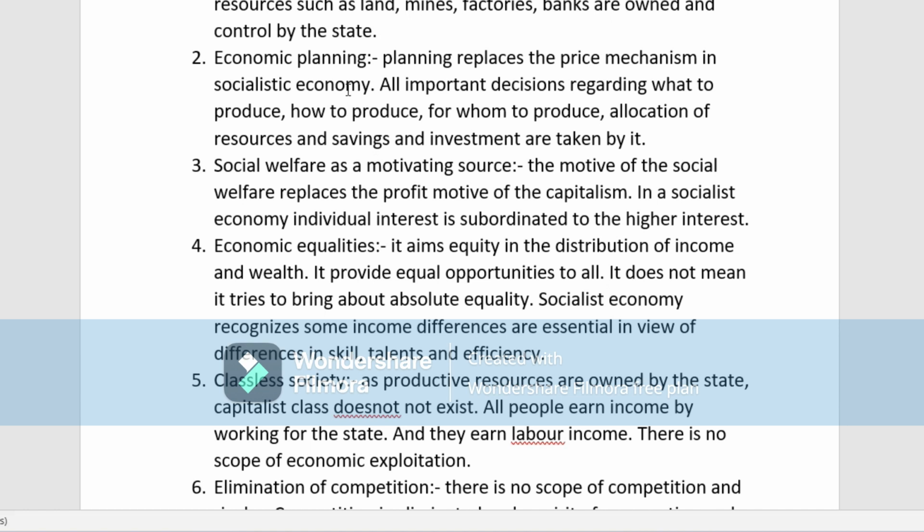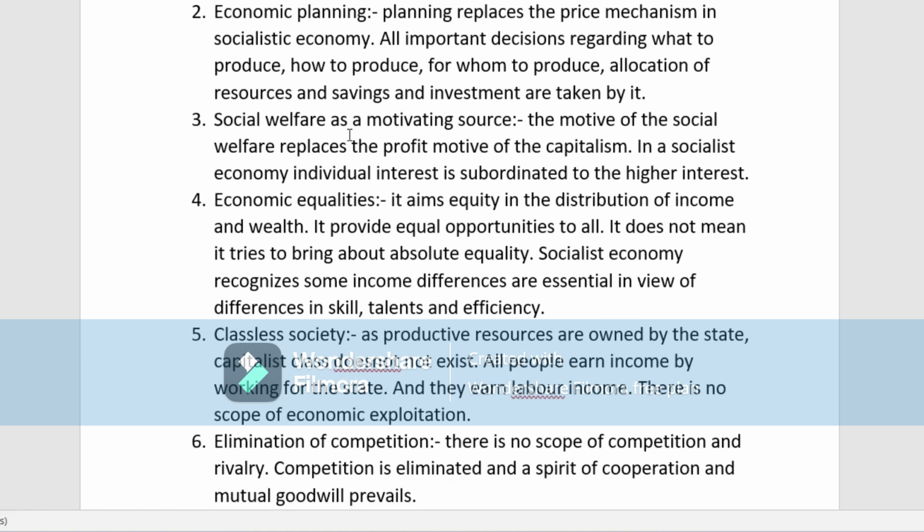Next is economic planning. What is this economic planning? Planning replaces the price mechanism in a socialist economy. That means all the important decisions regarding what to produce, how to produce, for whom to produce, everything needs proper planning. Everything is under this proper planning. How much is your saving, how much will be your investment, everything is planned.